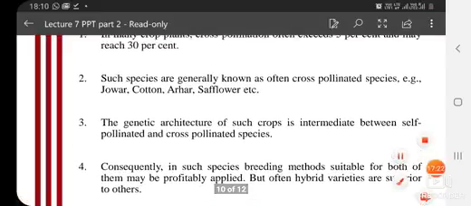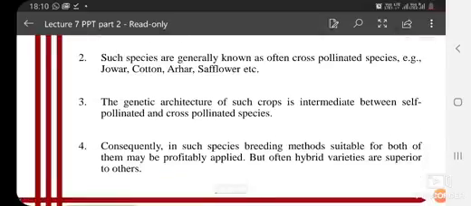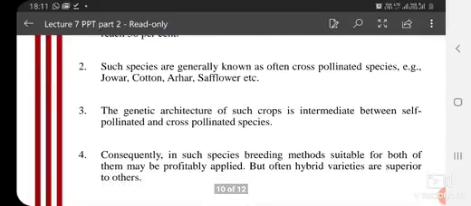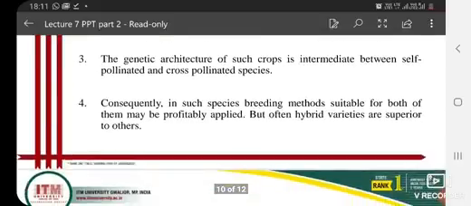So the genetic architecture of such crops is intermediate. And what about the genetic architecture? As we know, self-pollinated crops are homozygous, cross-pollinated crops are heterozygous. Then what about often cross-pollinated species? Here it is written that the genetic architecture of often cross-pollinated crop species is intermediate, that is between self and cross. And consequently, in such species, breeding methods suitable for both of them may be profitably applied.